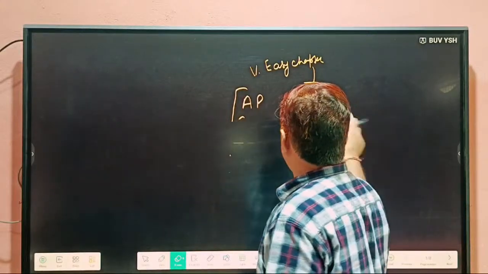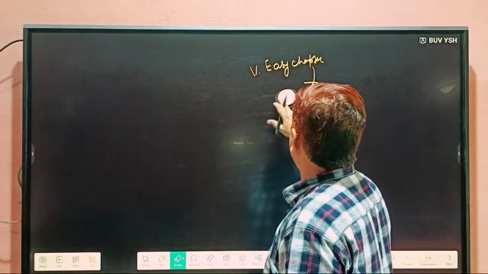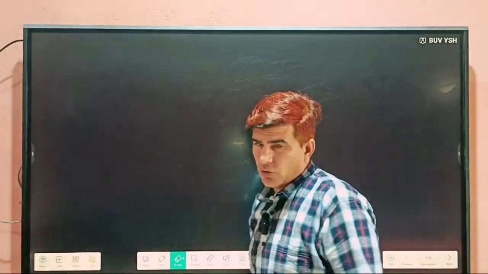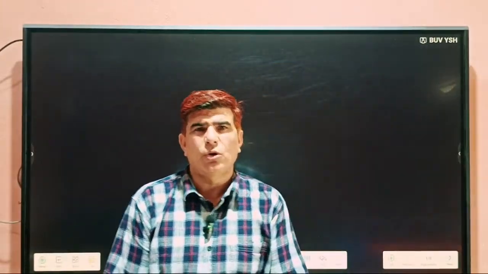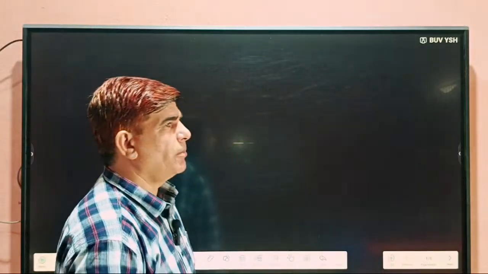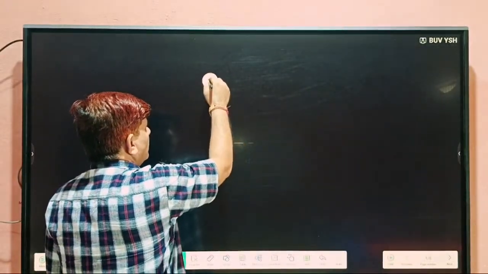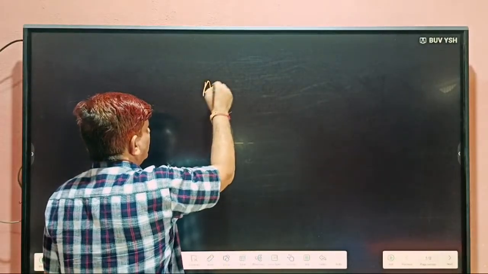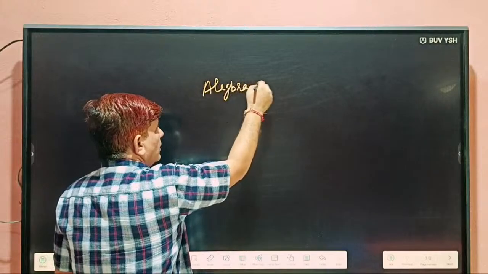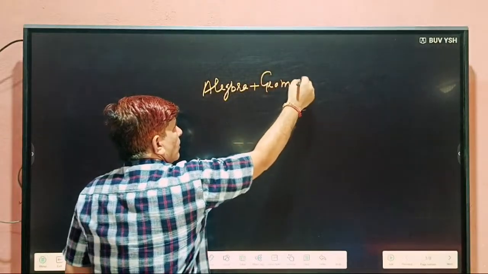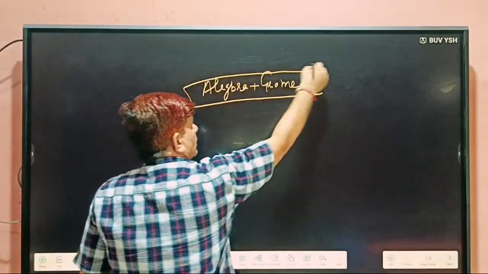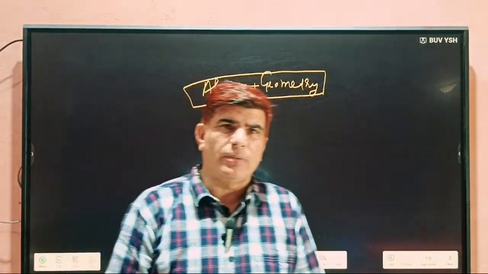So today we will start coordinate geometry. First, what comes to your mind is, what is coordinate geometry? What's its meaning? The word is coordinate. Coordinate means combination. Coordination, combination, cooperation, we say like this. So it is also a combination of algebra and geometry. So we are solving algebra in the form of geometry.